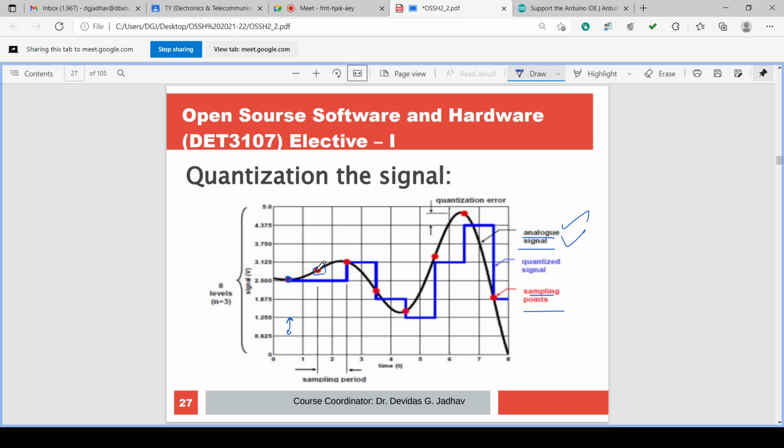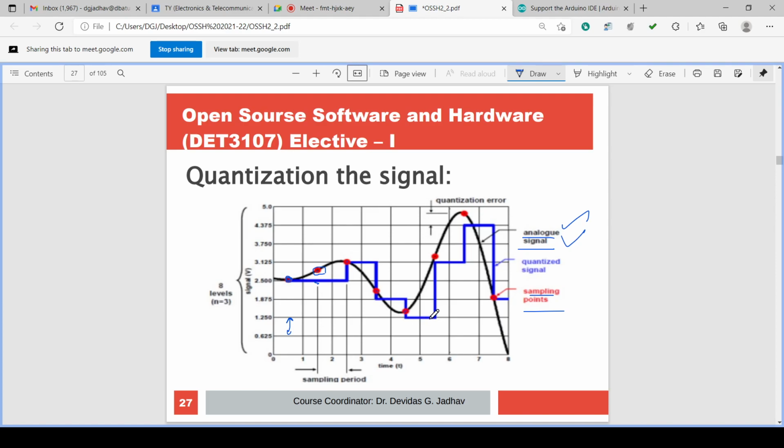Then this red value is replaced with 2.5 because it is nearer to 2.5. Similarly, this red value is replaced with 3.125. And this red value is replaced now with 1.875.